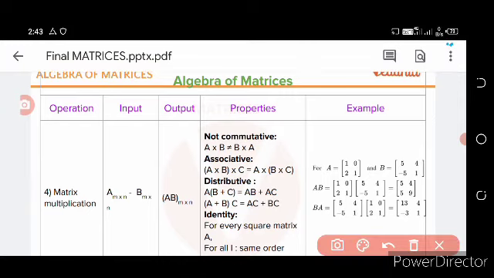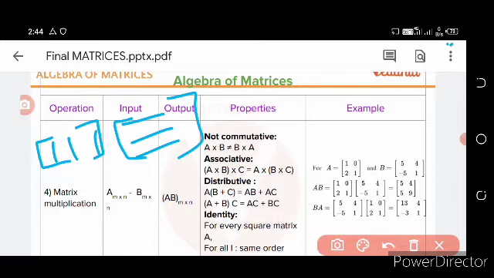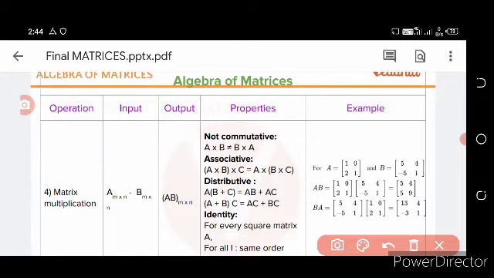Here we can define the matrix multiplication operation: A m cross n multiplied with B. The condition of matrix multiplication is always that the number of columns of the first matrix should be equal to the number of rows of the second matrix, so that they can be multiplied with each other. Okay.